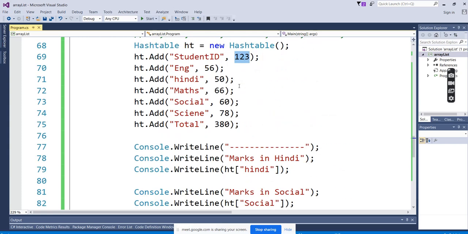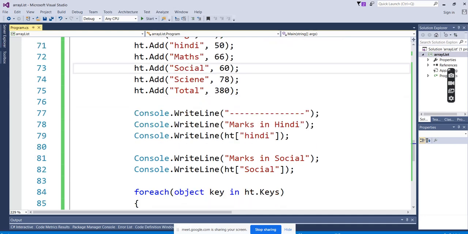So the hash table is helpful when you're going with dictionary values, when you know in the future you want the value with a specific name. In such scenarios we can go for hash tables, with the key and value in a dictionary manner. Okay. So in such scenarios it is very useful.